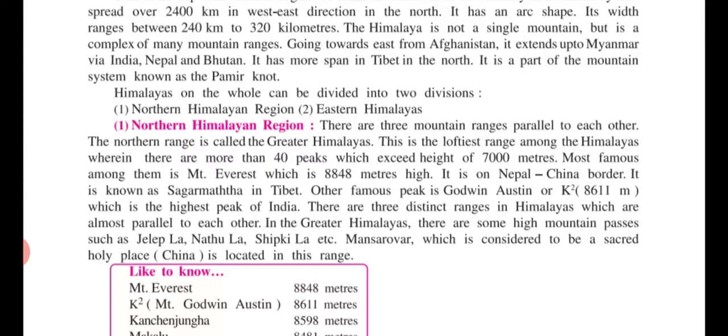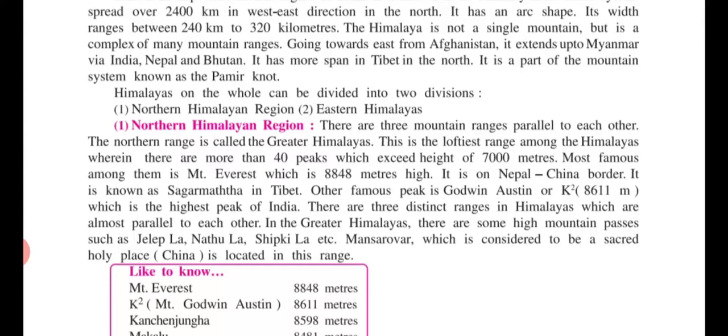This is the loftiest range among the Himalayas, wherein there are more than 40 peaks. In the Northern Himalaya, means in the Greater Himalaya, there are more than 40 peaks, and the height of each of these peaks is more than 7,000 meters.